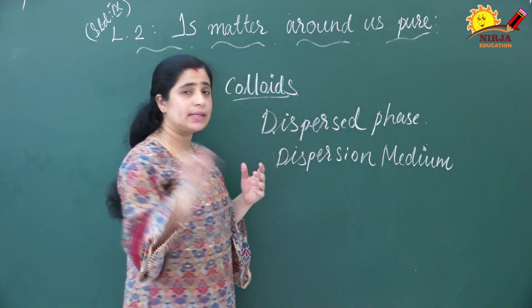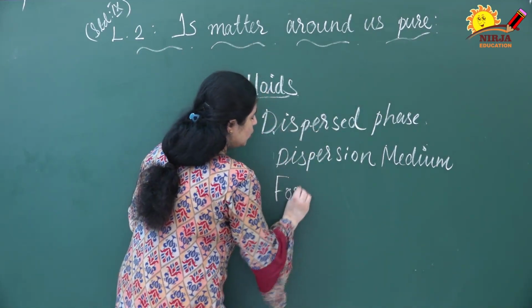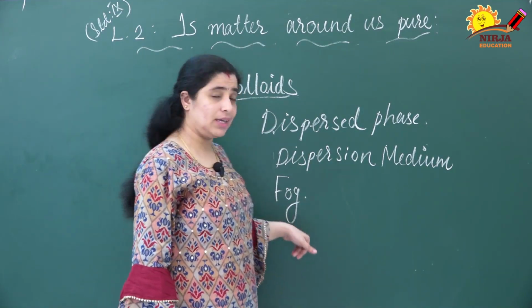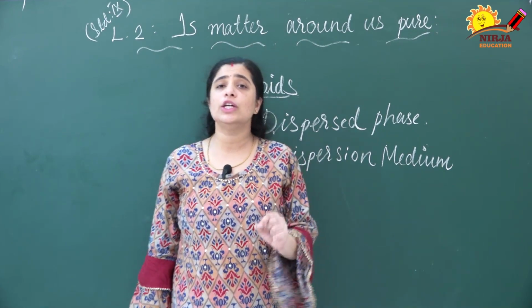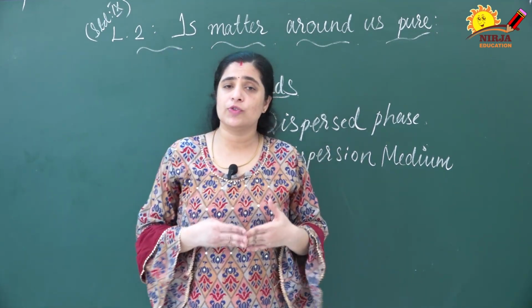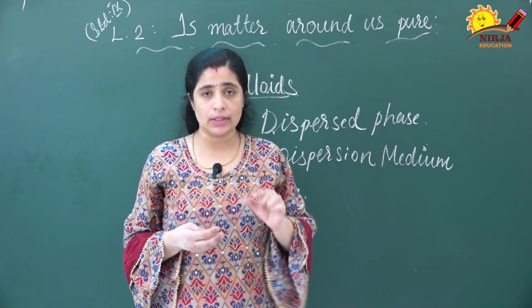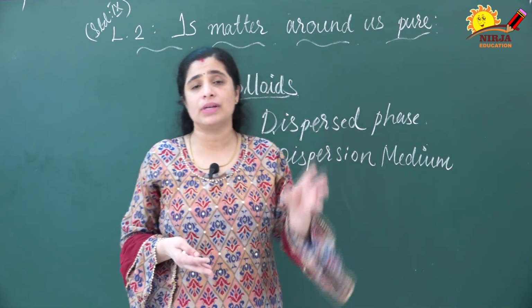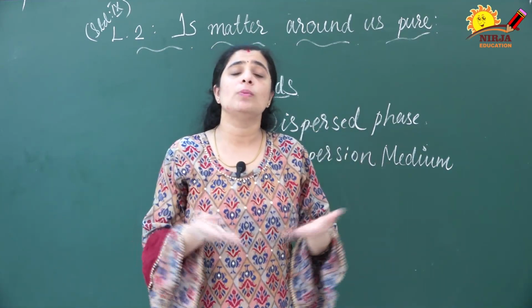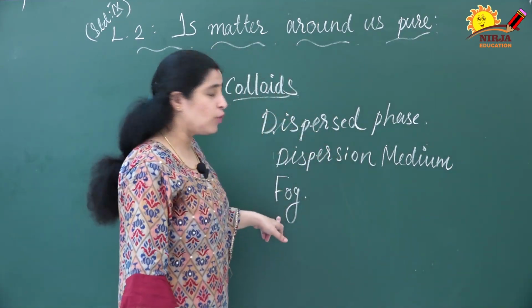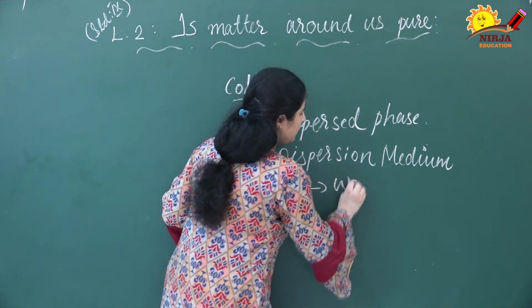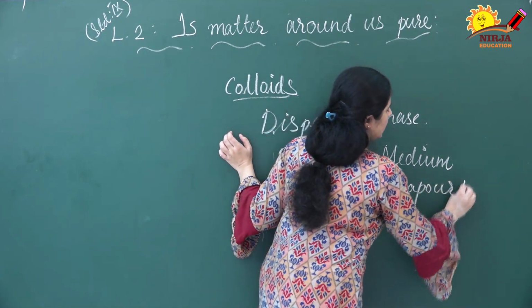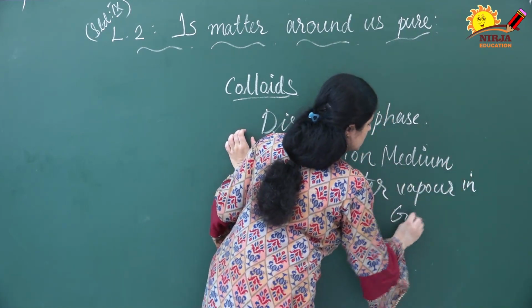Suppose I take one example, that is fog. You know that fog is an example of a colloid. Fog is a mixture of liquid and gas. In the atmosphere, water vapors are there. When these water vapors mix with the air present in the atmosphere, you can observe fog. That means fog is water vapor in gas.